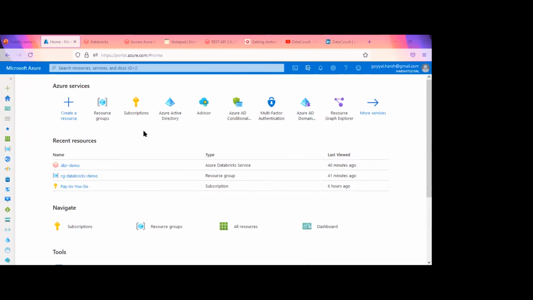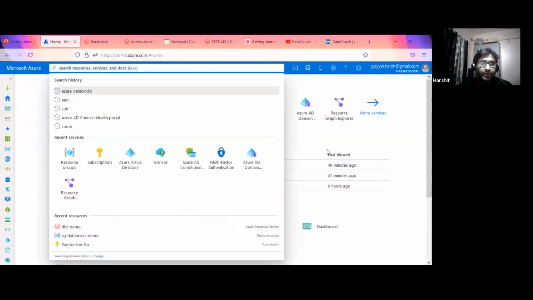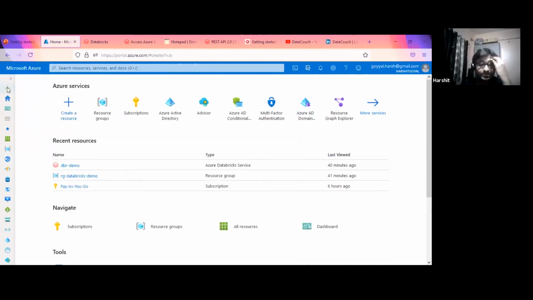Okay, so this is my portal. I already have one subscription with me, right? And so I will start creating the resources in this, and we'll see how we can start with the Azure Databricks resource. First, we have to click on this plus button, and we basically need to search for the Azure Databricks service.